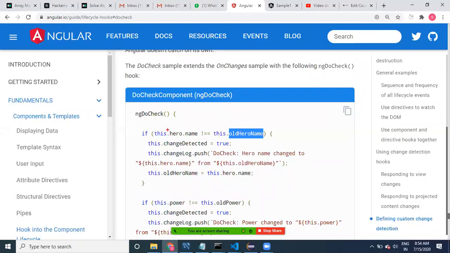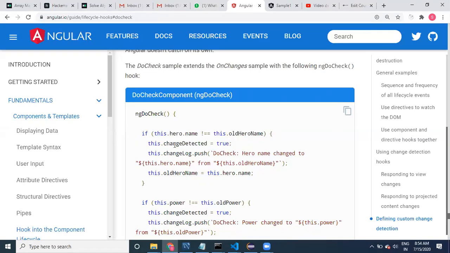This is business logic. Inside this object there is a property, and if this property value and that particular property value are different, then it is considered modified. If this.hero.name and the other one are not equal, that is our logic, because Angular doesn't know how to compare these two things.